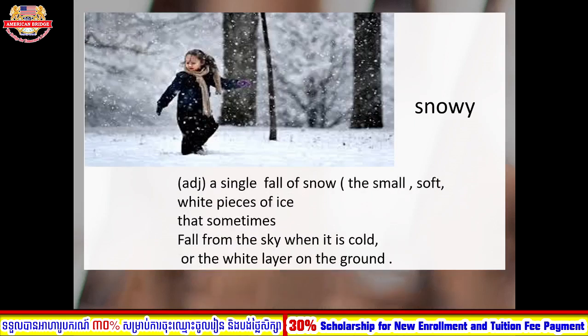Okay, so snowy is an adjective, a single fall of snow, the small, soft, white pieces of ice that sometimes fall from the sky when it is cold, or the white layer on the ground. You can see in this picture that the kid is in the snow, right? The weather is very cold, especially in other countries in this season. They call it snowy. It means the weather becomes cold, right? Okay, so now let's move to the next one.